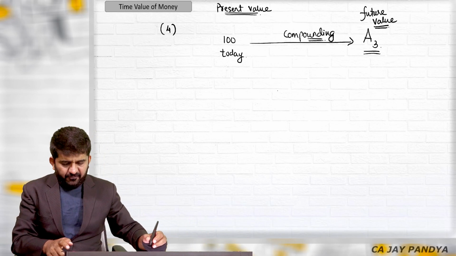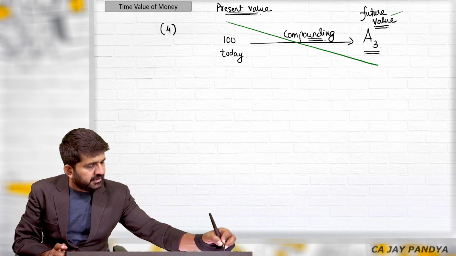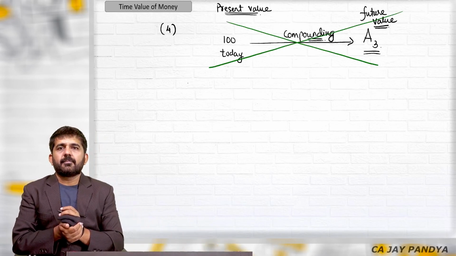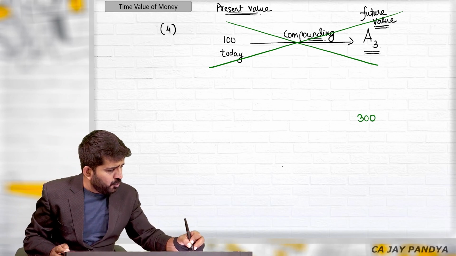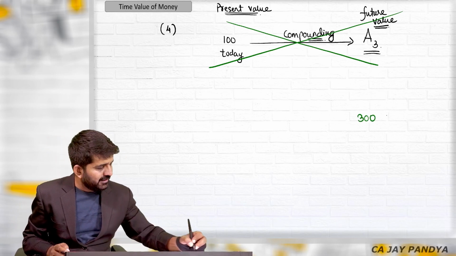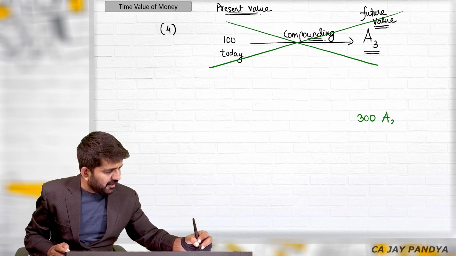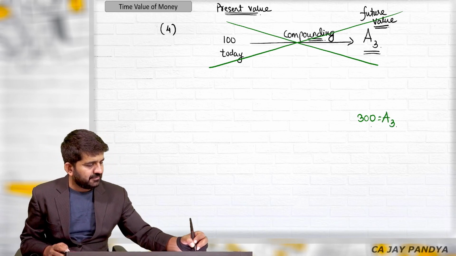But what if this is not the question? And the question is this: rupees 300 is the amount after 3 years.